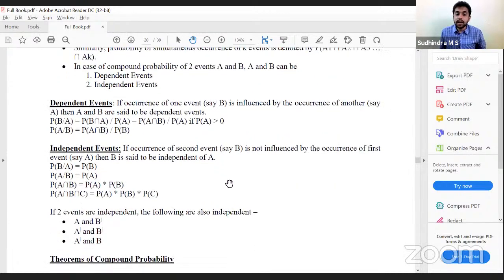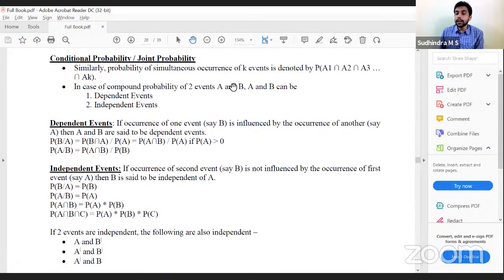Clear? Okay. So if two events A and B are independent, then A and B complement are also independent. A complement and B complement are also independent. A complement and B are also independent. All those combinations are also independent.